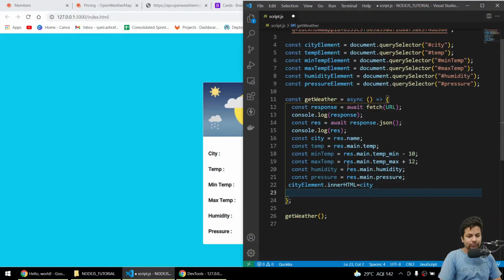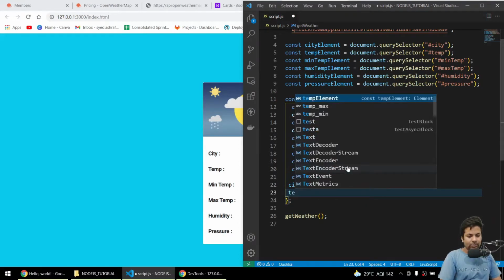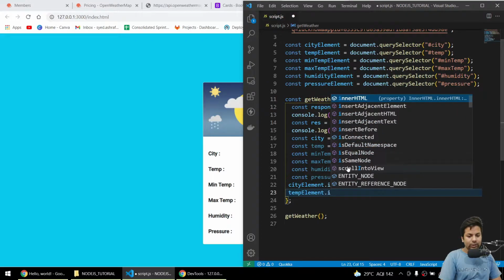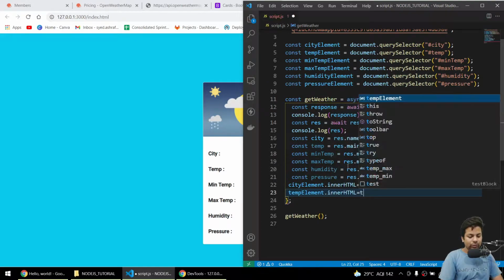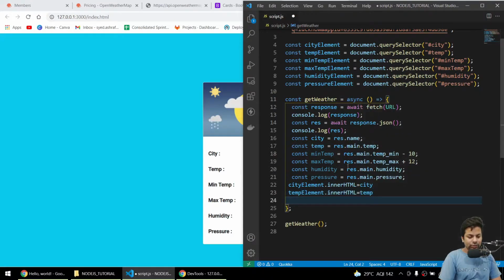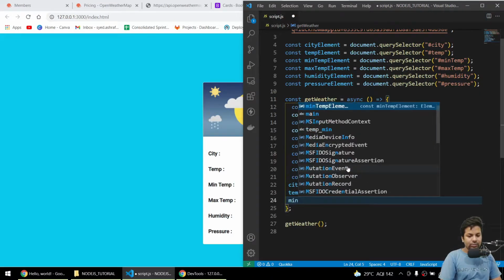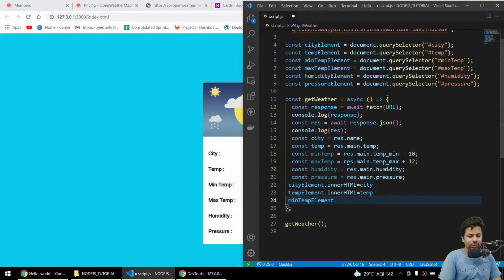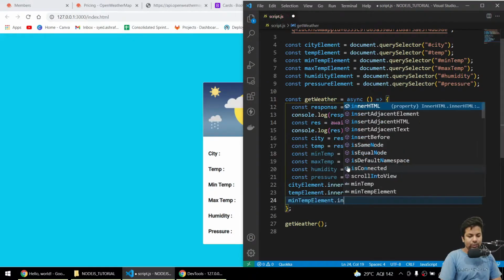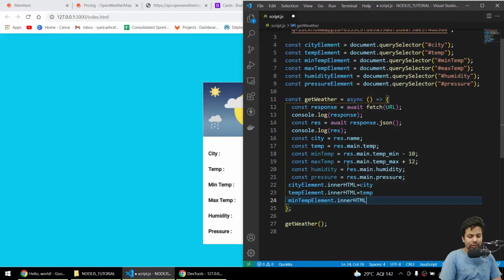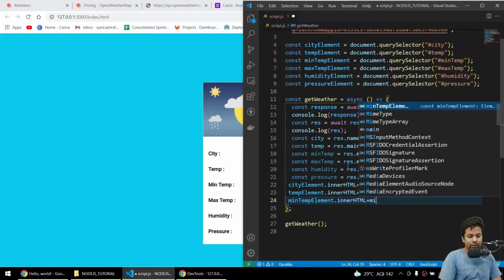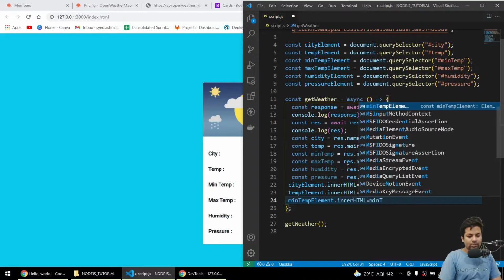Then temp element dot inner HTML equals temperature. Then minimum temp element dot inner HTML equals min temp.